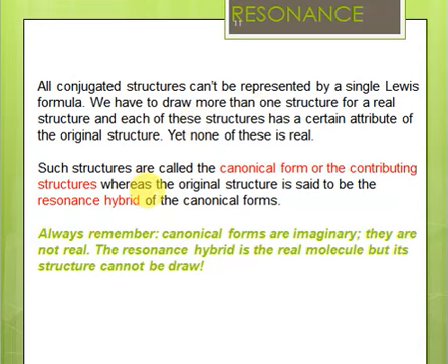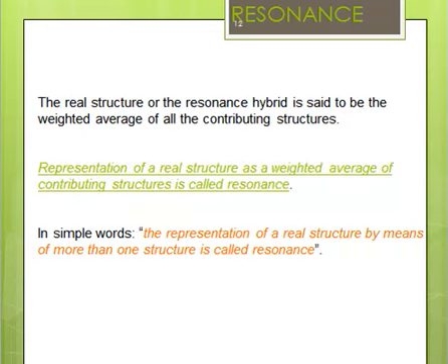So the structures which we are drawing to explain the original structure are known as the canonical forms or the contributing structures, or simply resonance structures, whereas the original structure is known as the resonance hybrid, right? So canonical forms are imaginary, they are not real. The resonance hybrid is the actual molecule, but the problem is that its structure cannot be drawn, because if we draw the structure, we will be violating the rules of valency.